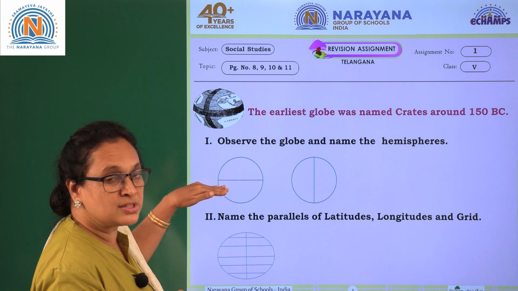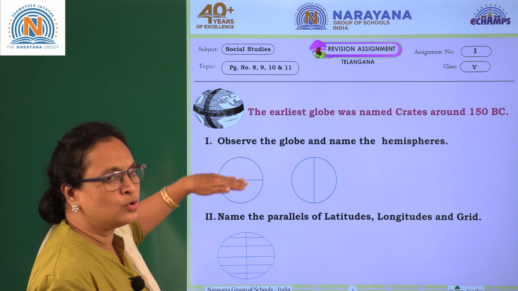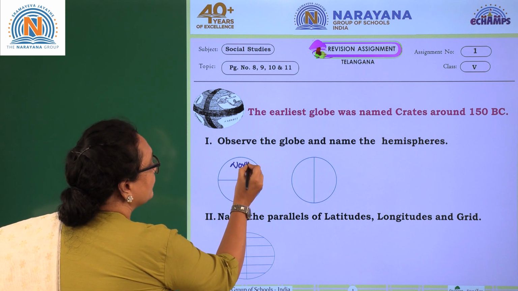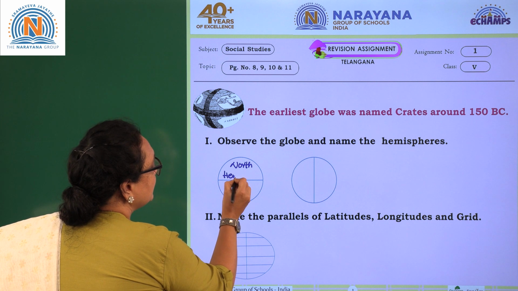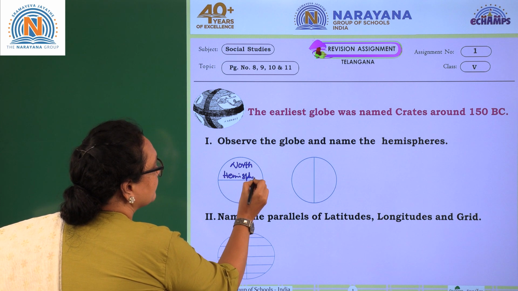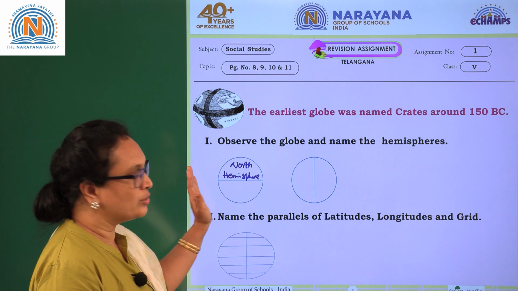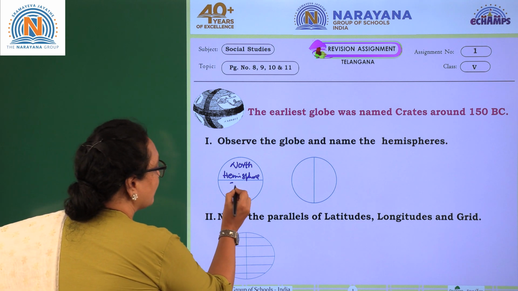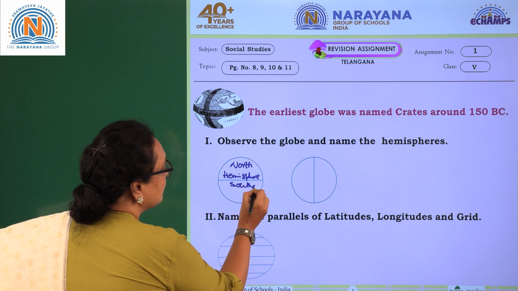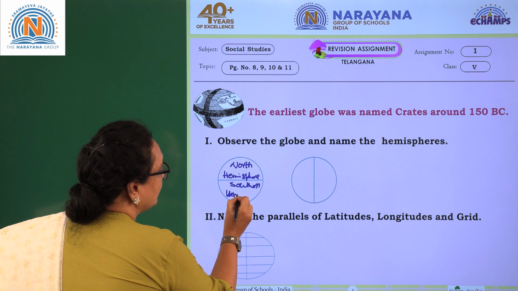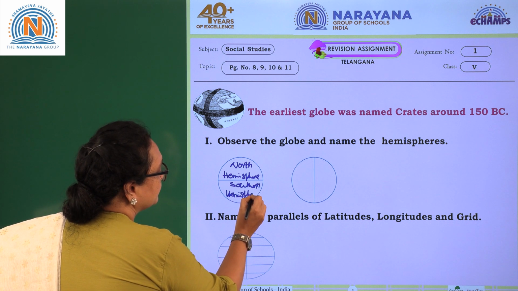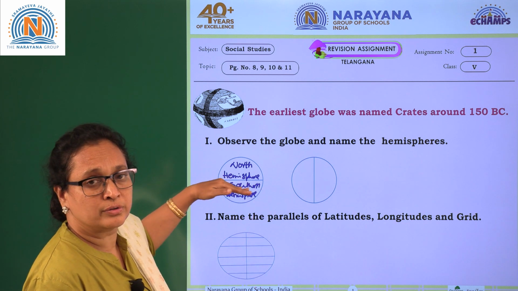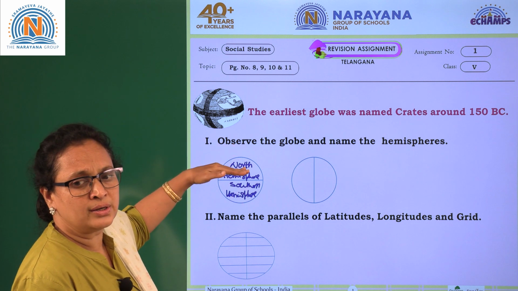This is a latitude. This is the 0 degree latitude dividing the earth into two parts. So this is the northern hemisphere. You can color it and write on that. The one down here is the southern hemisphere. So this is the 0 degree latitude, that is the equator, which divides the earth into northern and southern hemispheres.